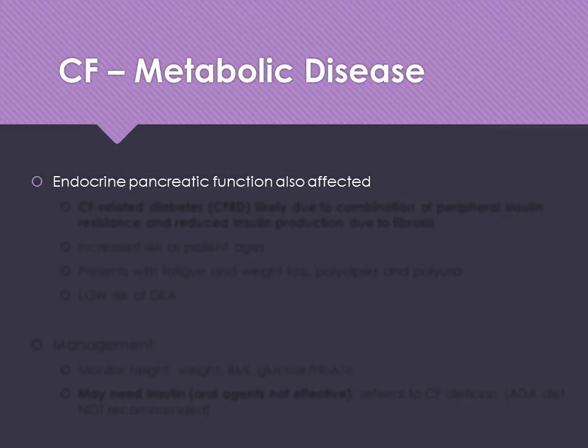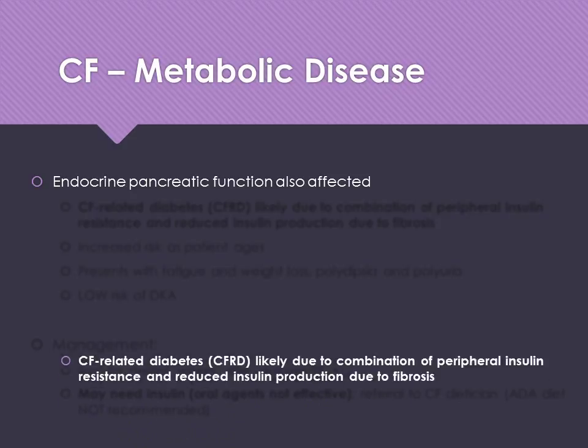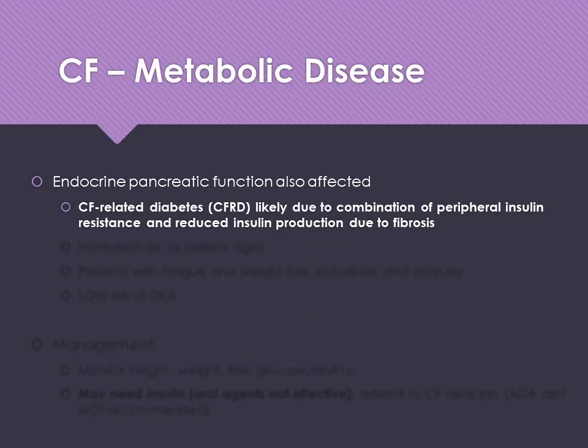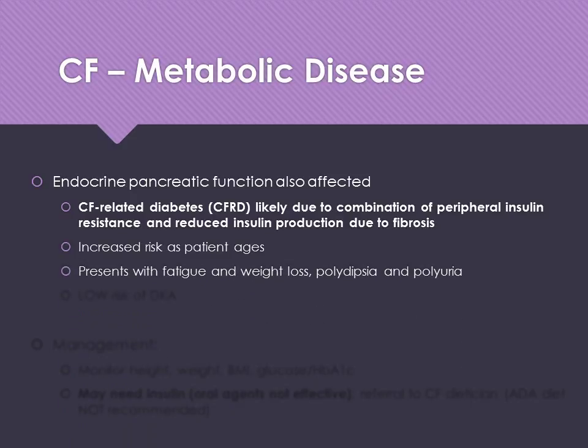Metabolic disease and cystic fibrosis: endocrine pancreatic function is also affected along with the exocrines, right? The exocrine pancreatic function is like the release of those enzymes that help to break down our nutrients in our diet, but endocrine pancreatic function is also affected. We see CF-related diabetes. It's likely due to a combination of peripheral insulin resistance and reduced insulin production due to fibrosis of the pancreas. It increases as the patient ages, usually presents with fatigue, weight loss, and then the classic symptoms of diabetes, polydipsia and polyuria.